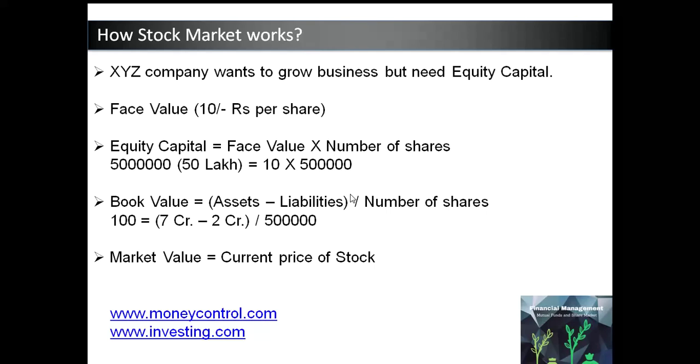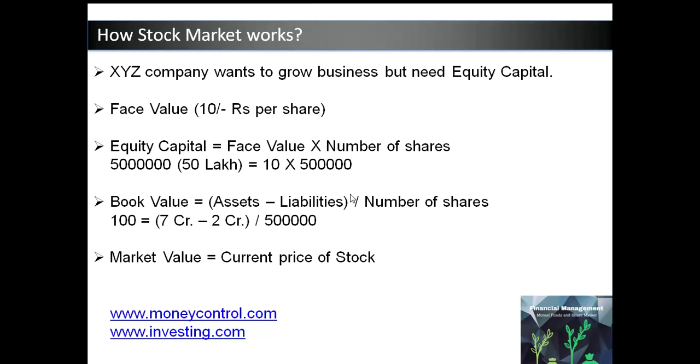After being listed on exchanges, the price of that share changes continuously and it is called the market value of that share. Also, every share has its book value, calculated by the formula: total assets minus liabilities, divided by total number of shares. Consider a company has its own land, infrastructure or machines etc., which are the assets, and loans are the liabilities. For this example we consider that XYZ company has 7 crores assets and 2 crores liabilities. Hence, book value is calculated as 100 rupees per share.